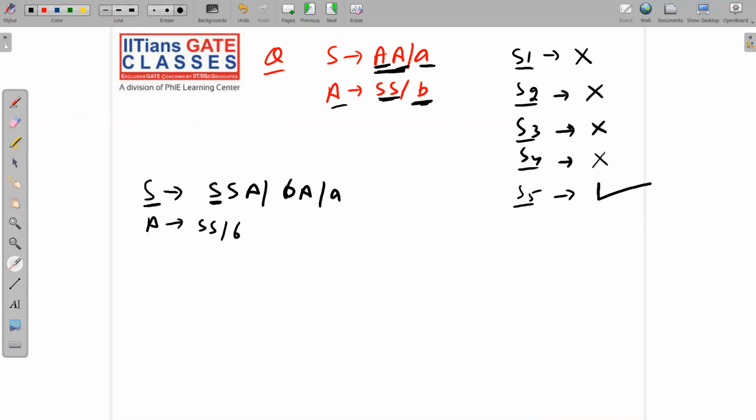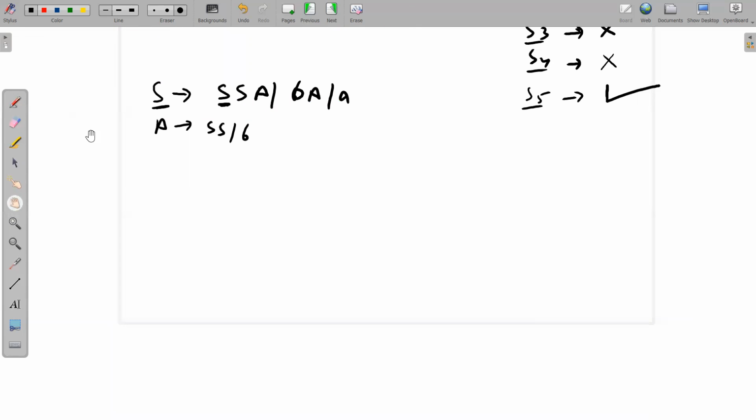So now the question arises, how will you remove this left recursion? This is a very simple task. We have already told you many times. So just try to remove left recursion from here. So you will get S implies, see here, I am going to write it, A alpha 1, beta 1, beta 2.